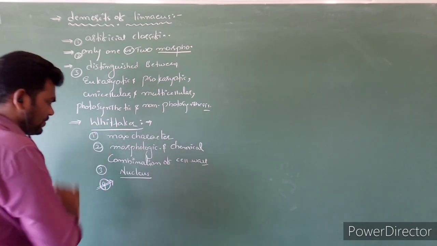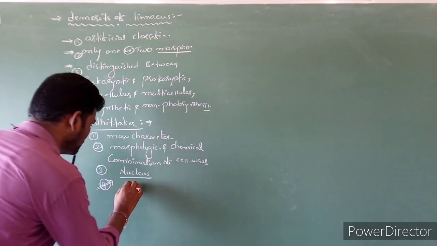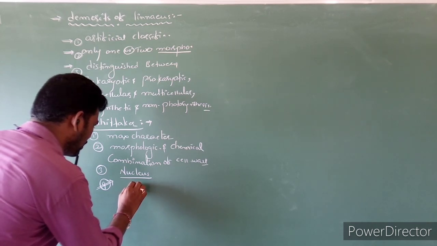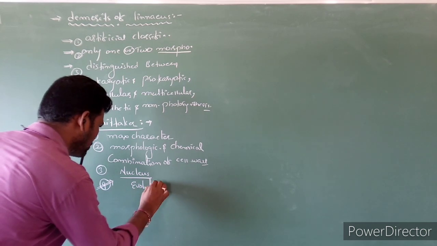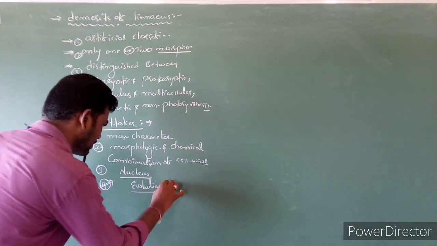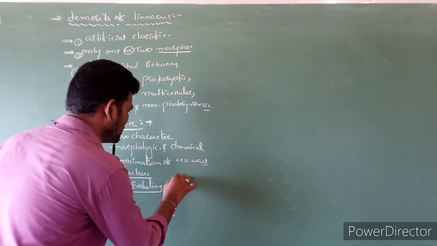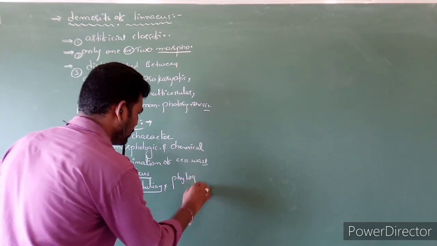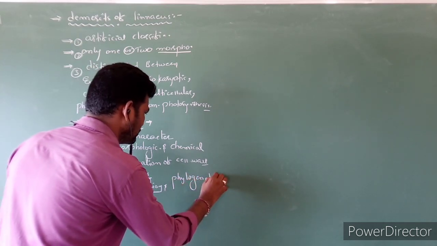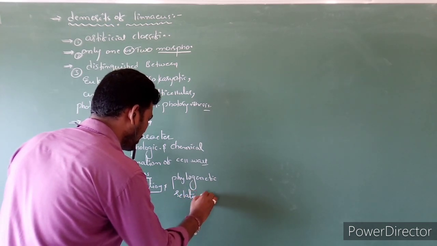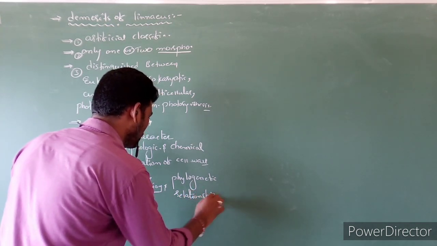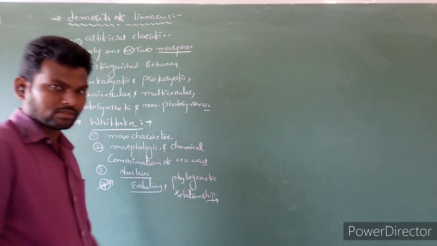His classification follows the evolution pattern, nothing but the phylogenetic relationship between one species and another species.